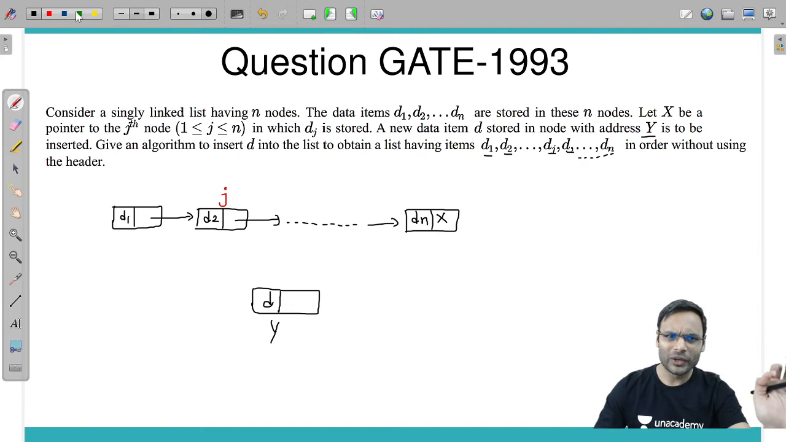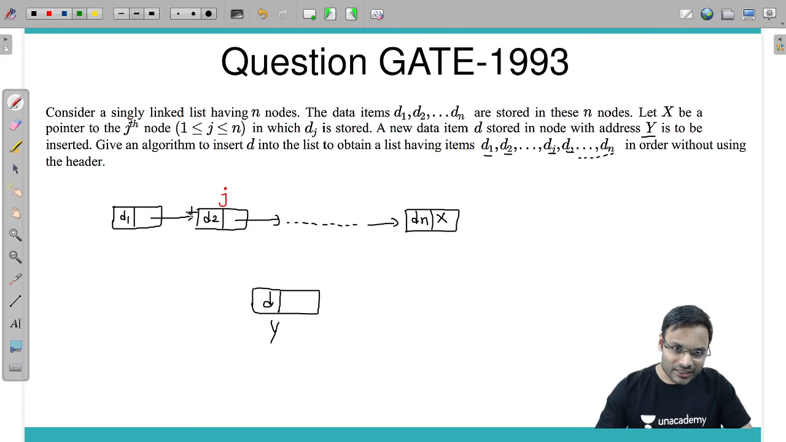Which means it's a very simple thing. After this node j, which is pointed by x, so x is holding the address of this particular node, y is holding the address of this particular node. After this node I need to insert this particular node. So what should I write? The algorithm. First of all, I need to update the link pointer of this newly inserted node. So how can I change the link pointer of this particular node? I should write the algorithm like this.